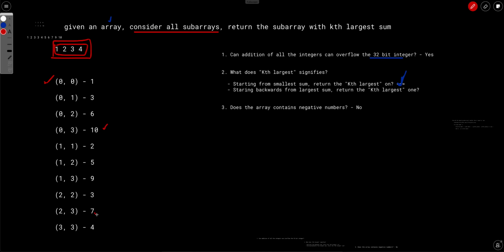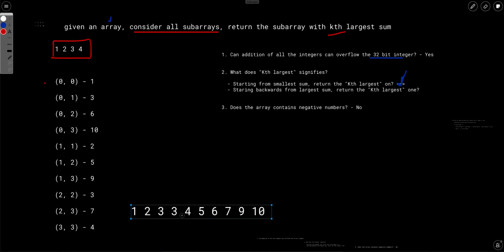Similarly, for 2 3, the sum is 7. Like 2 3 means this subarray, so the sum is 7. So now we have the sum of all these subarrays. Now, if you remember, we have to find the kth largest. So let's just sort this entire thing.